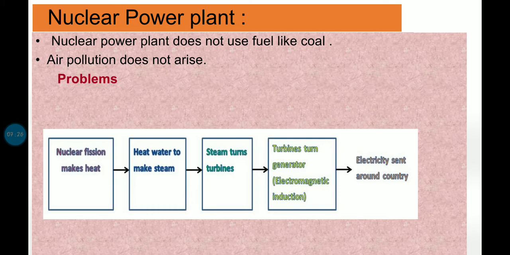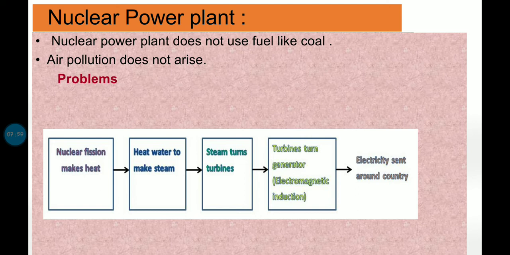Now here's a flow chart you can see for a nuclear power plant. Over here we have a boiler in which nuclear reactors are present. In this, atoms of uranium or plutonium are used. Because of the fission of these nuclear atoms, heat is generated, of high temperature and high pressure. Because of this heat, steam is also generated, right?